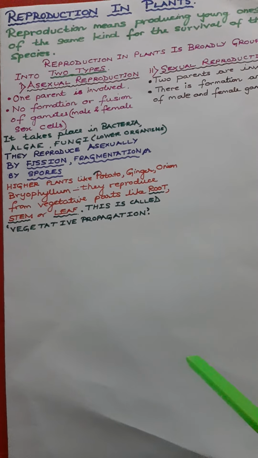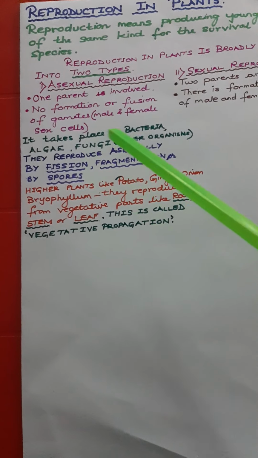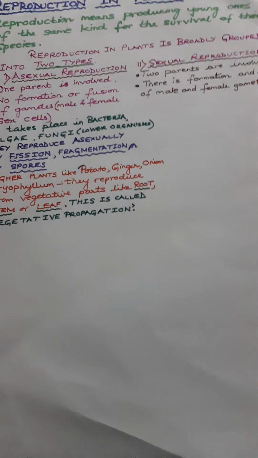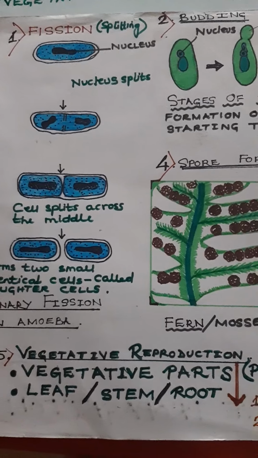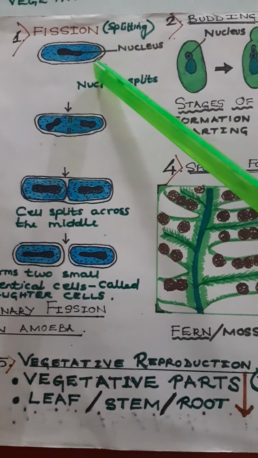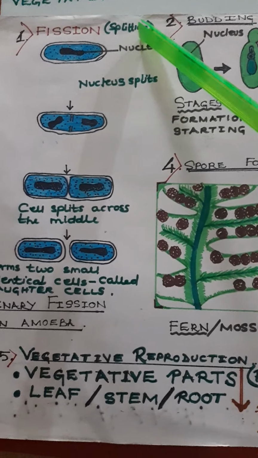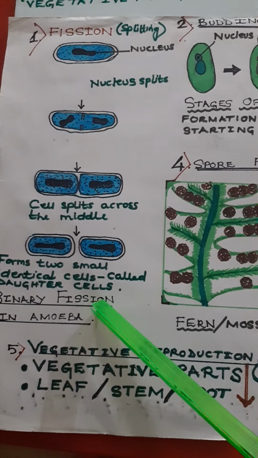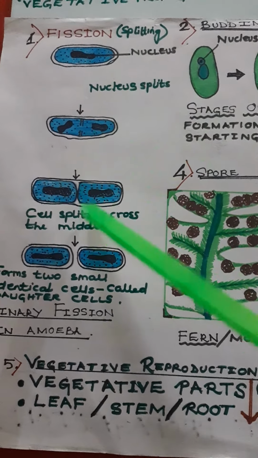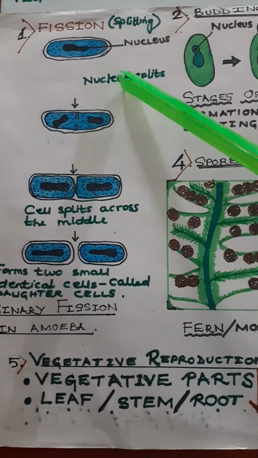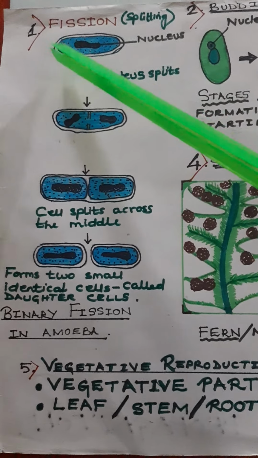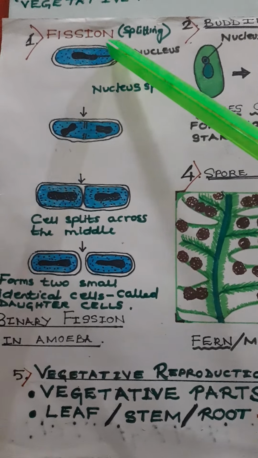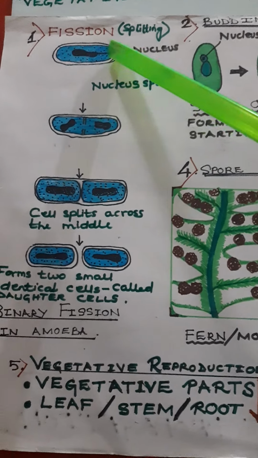Okay, now let us go into fission, fragmentation, formation of spores, like how it happens. Here we are. Number one, fission. Fission simply means splitting. Now, this happens in the lower groups like amoeba, bacteria. Okay, now over here I've shown you in amoeba. Here, this is the amoeba. Okay, and you have the nucleus in the middle, right? And this is the whole cell. It is a unicellular organism.